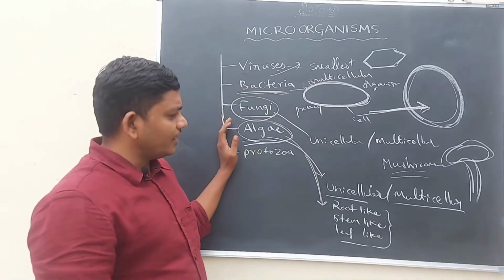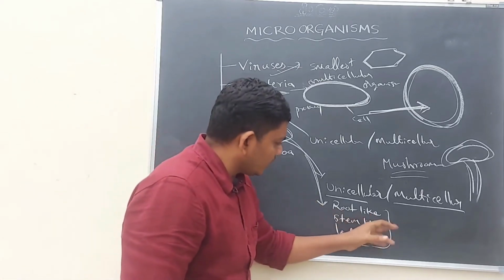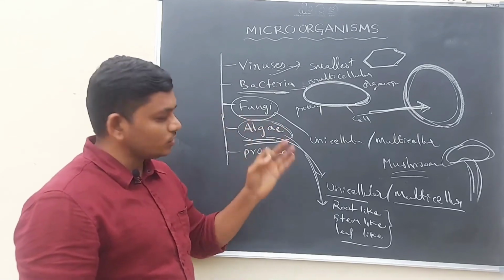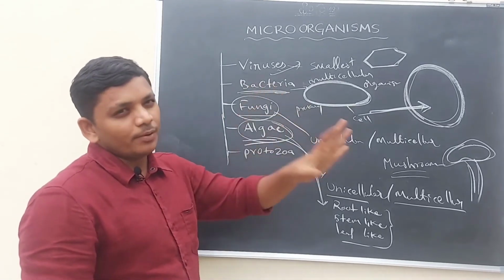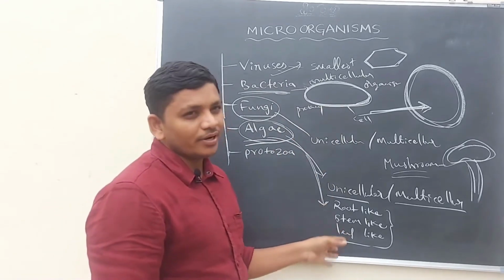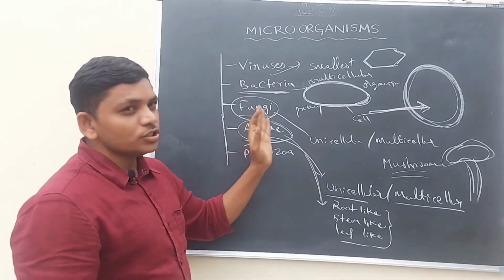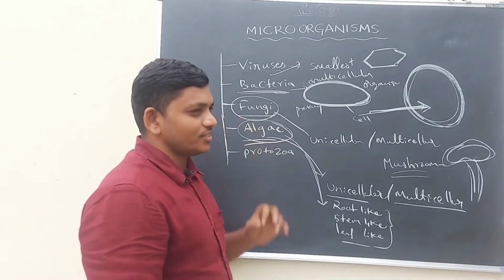When we observe the algae, some parts just look like a root, stem and leaf, but they are not a true root, true stem and true leaf. It is only looking like a plant, but it does not completely belong to plants. So in algae, there is no true leaf, true stem or true root system. Clear?